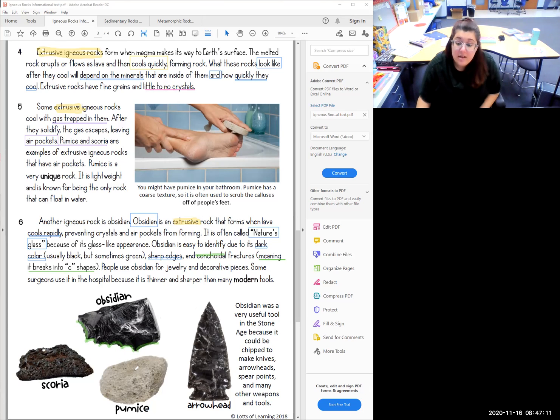So I highlighted those fractures in green for you to match the green up here, okay? This right down here, I highlighted it in green so that you can really see what it means to have conchoidal fractures, meaning it breaks into C shapes. And then it tells us some uses for obsidian.